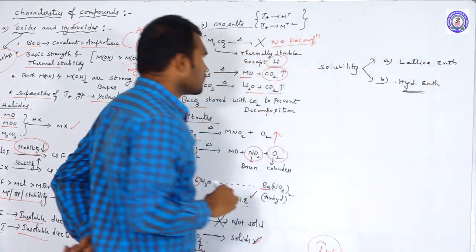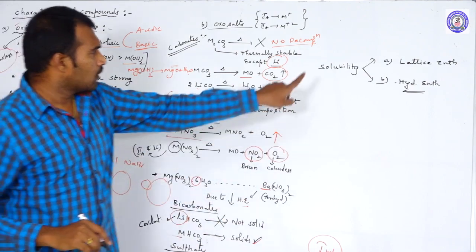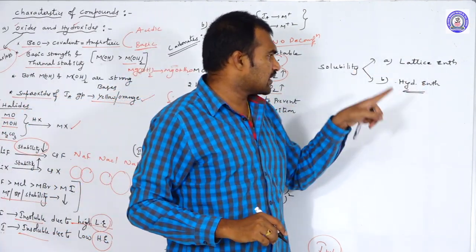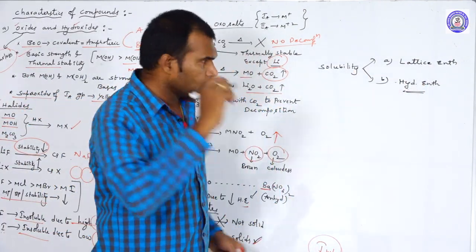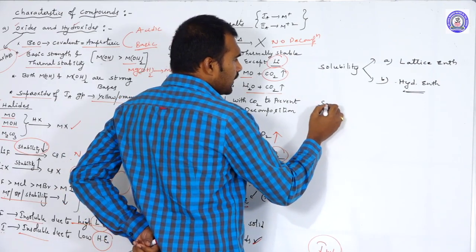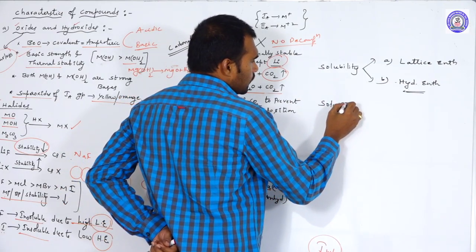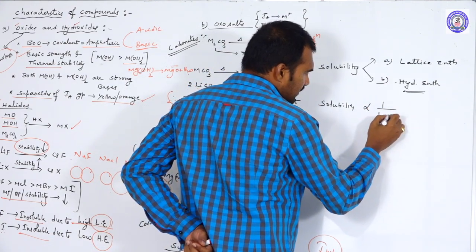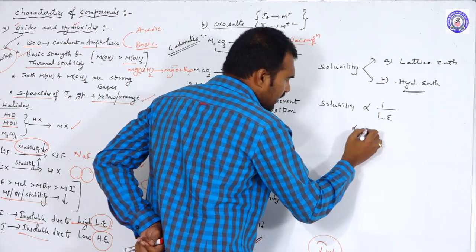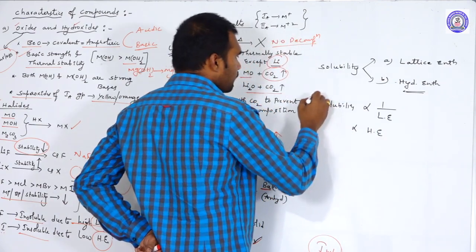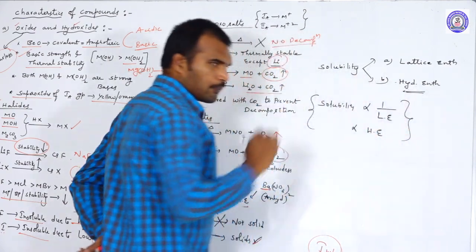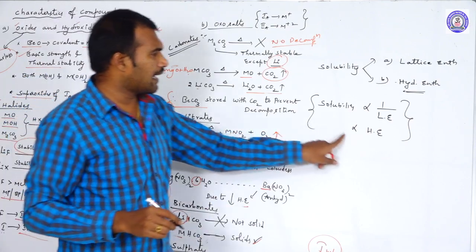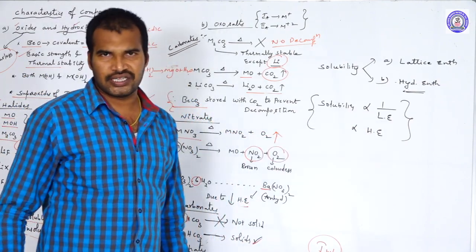Solubility is inversely proportional to lattice enthalpy, but directly proportional to hydration enthalpy.